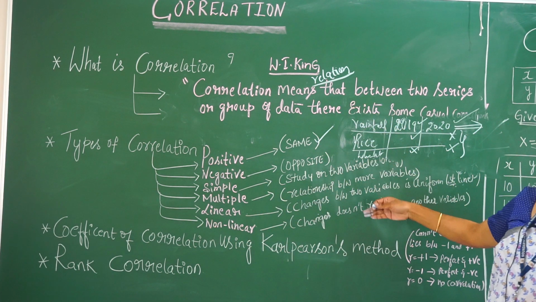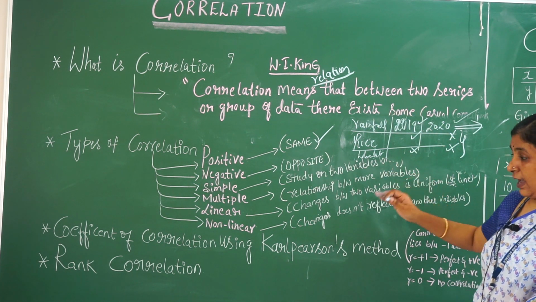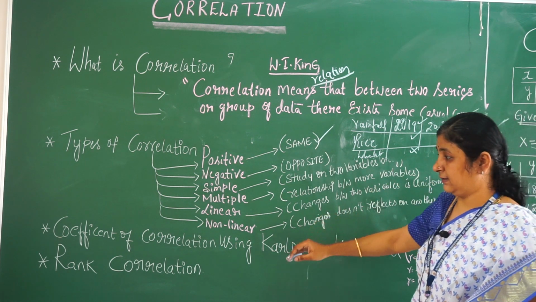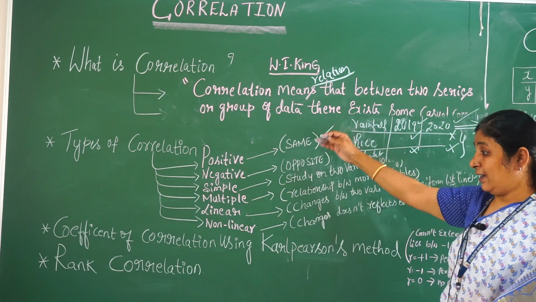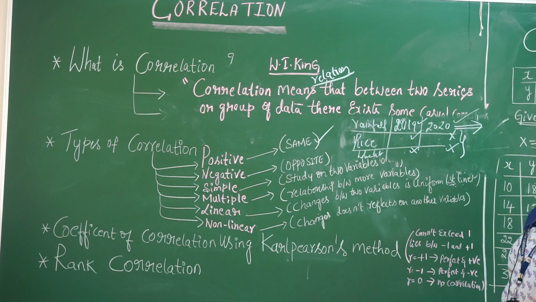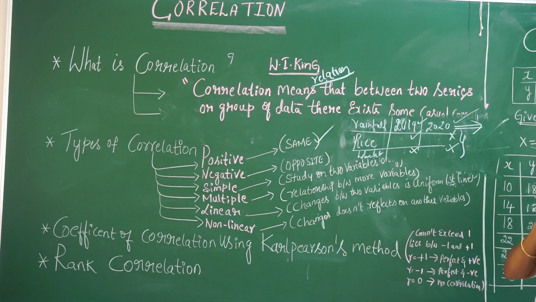So this is all about what correlation is and what the types of correlation are. Now in our next topic we will understand the coefficient of correlation, that is, how to calculate the coefficient of correlation using Karl Pearson's method. Here one thing we have to understand: whenever we get a correlation value, it will never exceed 1. That means the value always lies between -1 and +1.